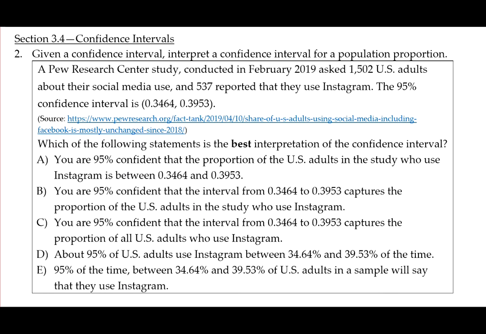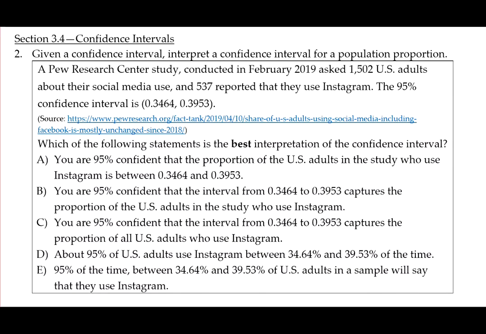We want to be confident in the interval capturing the parameter. So let's look at A, B, and C. A says you are 95% confident that the proportion of the U.S. adults in the study who use Instagram is between 0.3464 and 0.3953. There are a couple things wrong with this. First, this is talking about being confident that the parameter is found somewhere.